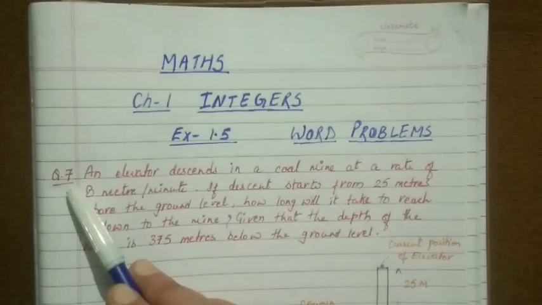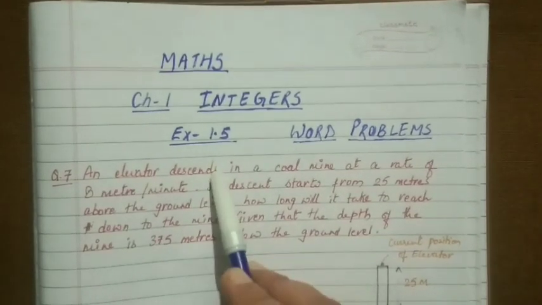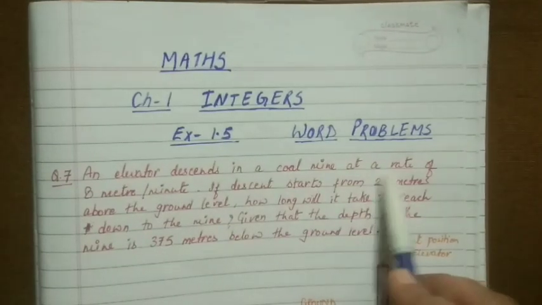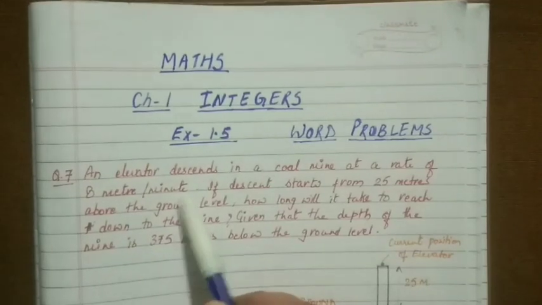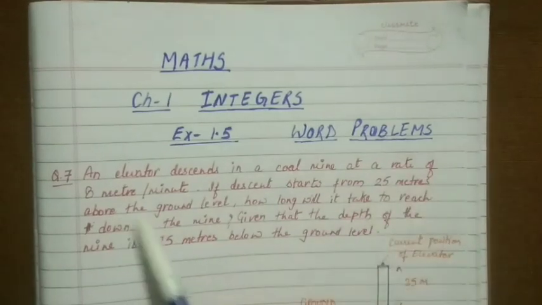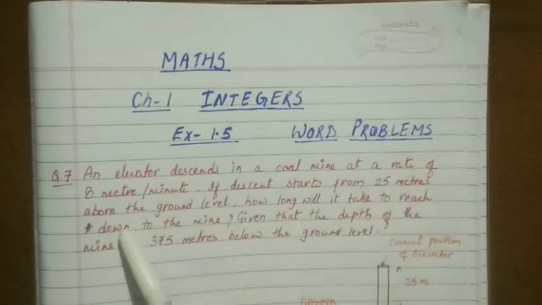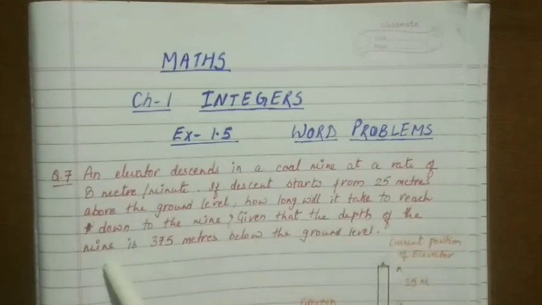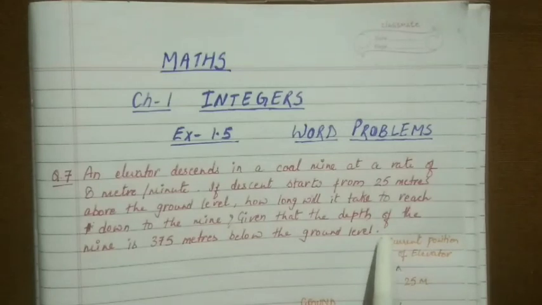Question number 7. In this question they have given that an elevator descends in a coal mine at a rate of 8 meters per minute. If the descent starts from 25 meters above the ground level, how long will it take to reach down to the mine? Given that the depth of the mine is 375 meters below the ground level.